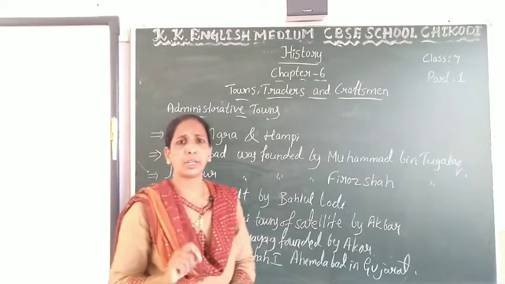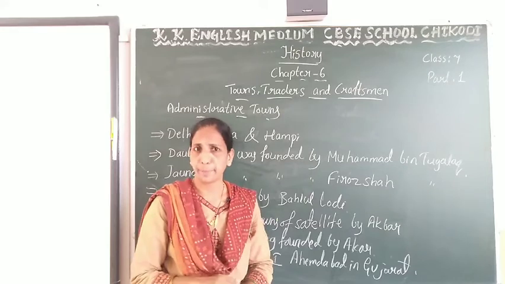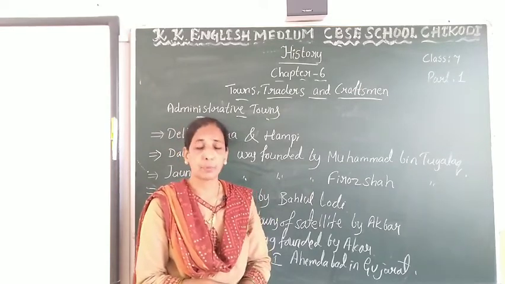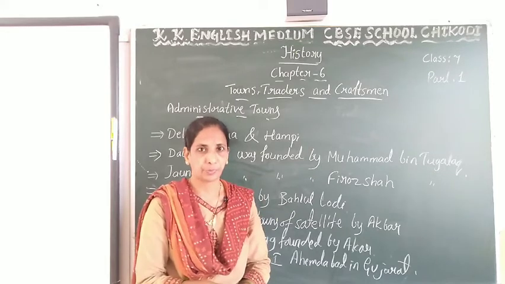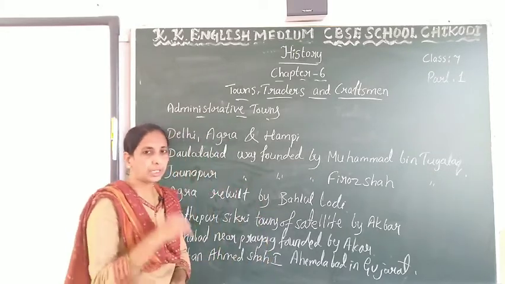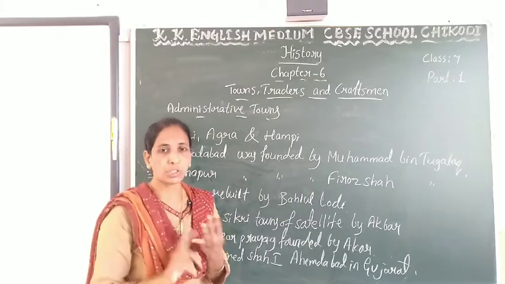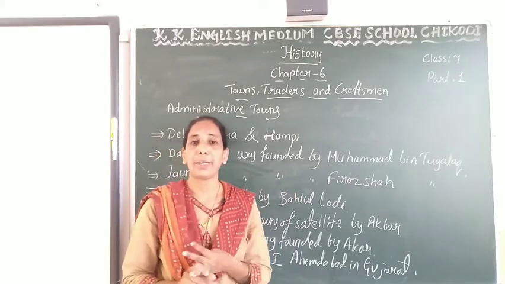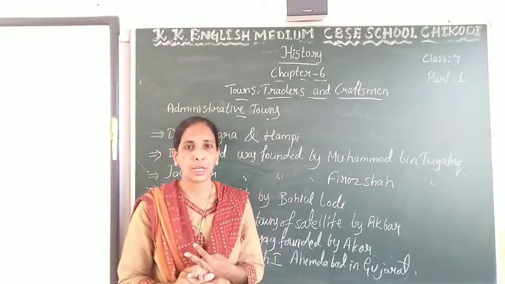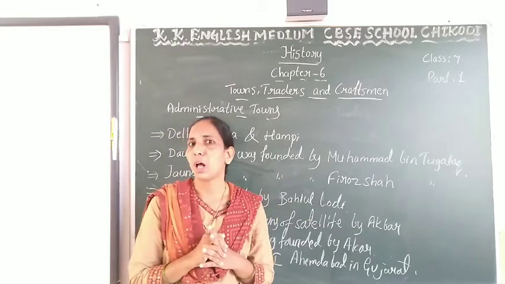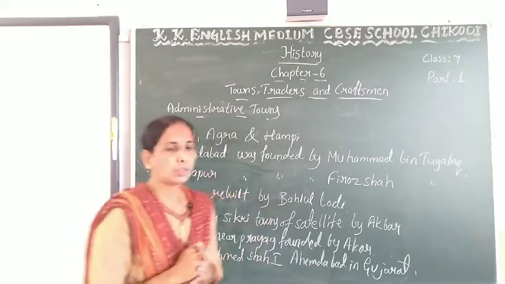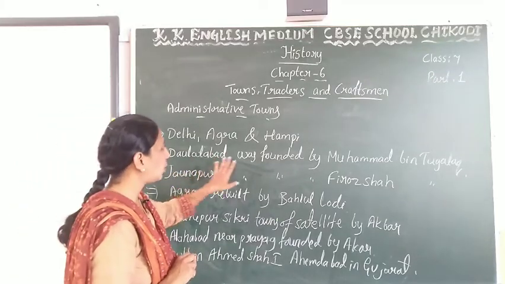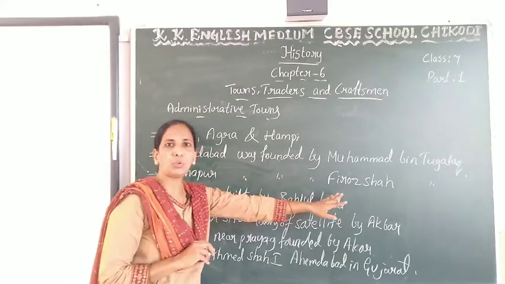Towns such as Delhi, Agra and Hampi were developed as the centers of power and administration. These towns were the capitals of empires. Administrative towns were founded by the rulers. Daulatabad was founded by Muhammad bin Tughlaq.